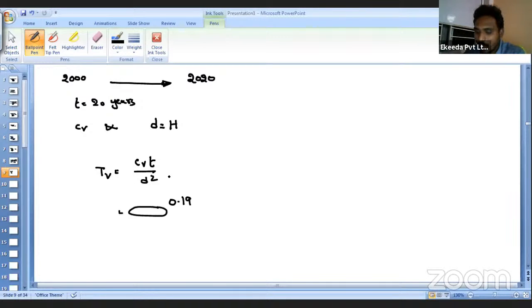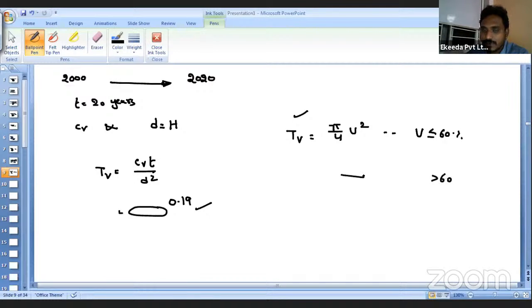What I want to know is how much consolidation is happening. So what is the relationship between degree of consolidation and the time factor? We can say TV is nothing but pi by 4 into U square. When is this equation applicable? When your degree of consolidation is less than or equal to 60%. Initially we know the time factor value, but do we know how much consolidation has happened in the soil? We don't know. If it is less than 60, then we should apply this. If it is greater than 60, then we have to apply another formula.